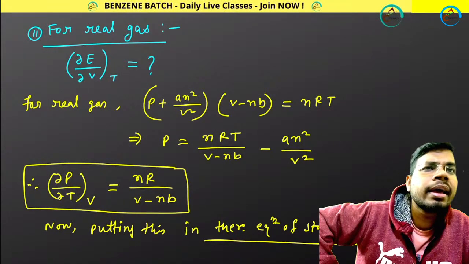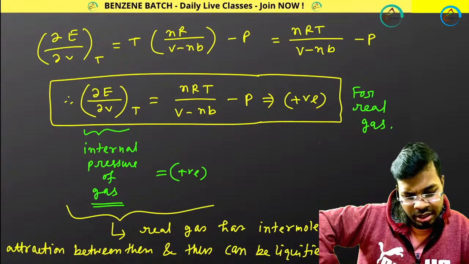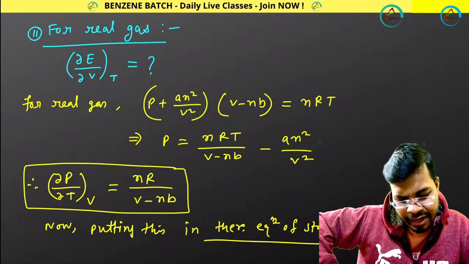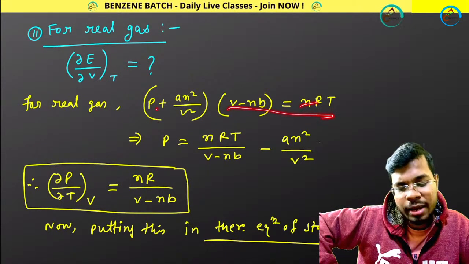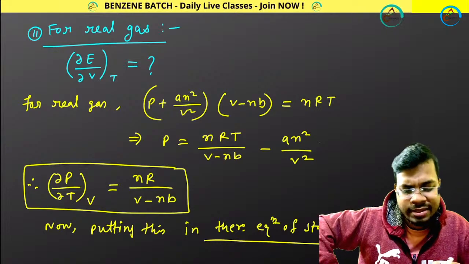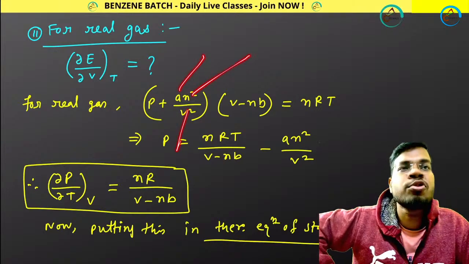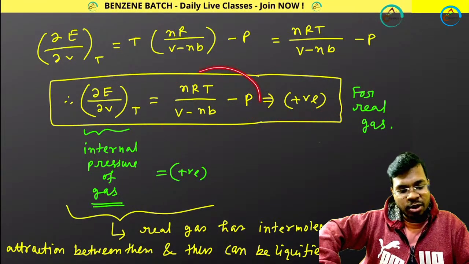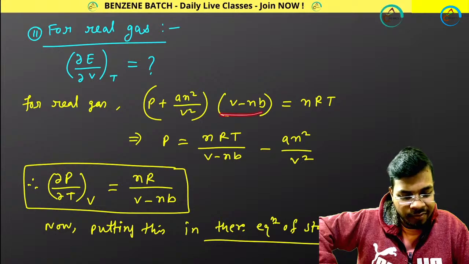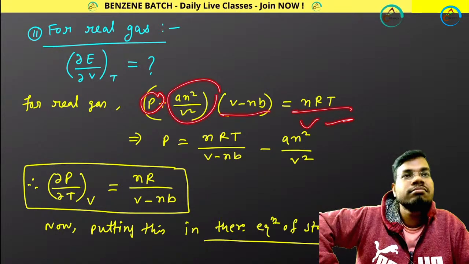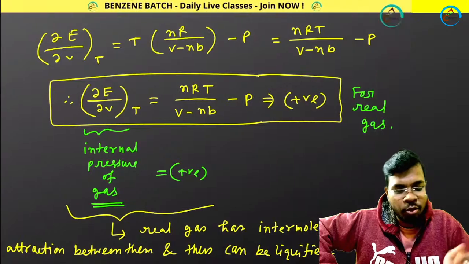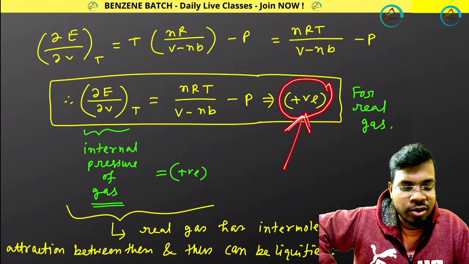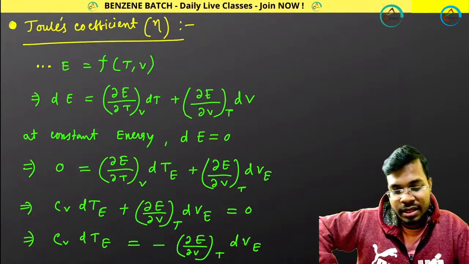nRT by V minus nb, minus p. Yes, definitely you can say that. a is positive, V is positive, n is positive, all these are positive, that's what I told you. Overall this term is positive. So this one is nRT by V minus nb, and this minus p. The thing that is important is that this value should be positive. Got it? Joule's coefficient is done.